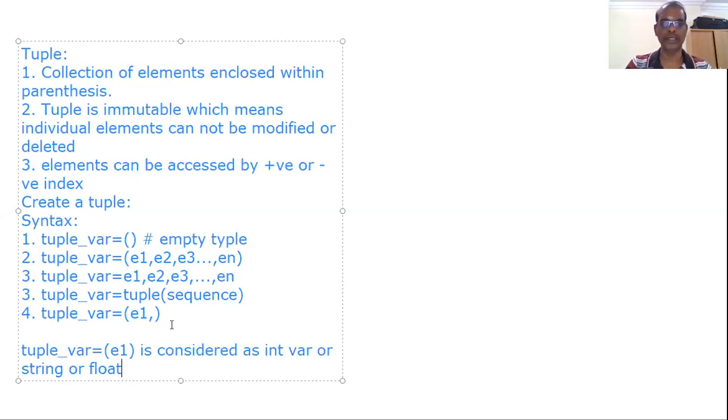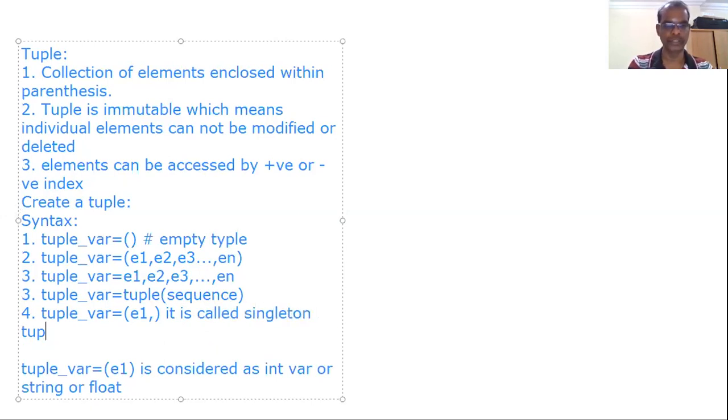If a tuple contains only one element, it is called a singleton tuple. So a singleton tuple is a tuple with a single element. That's all.